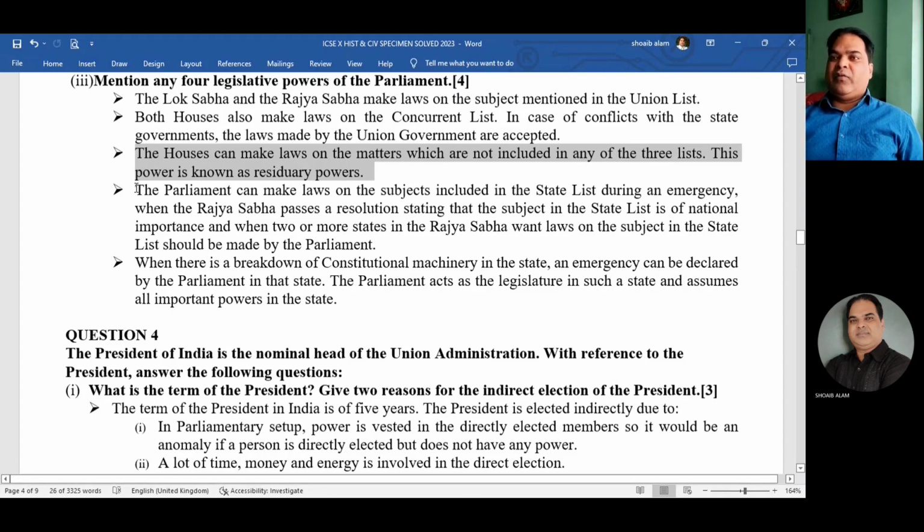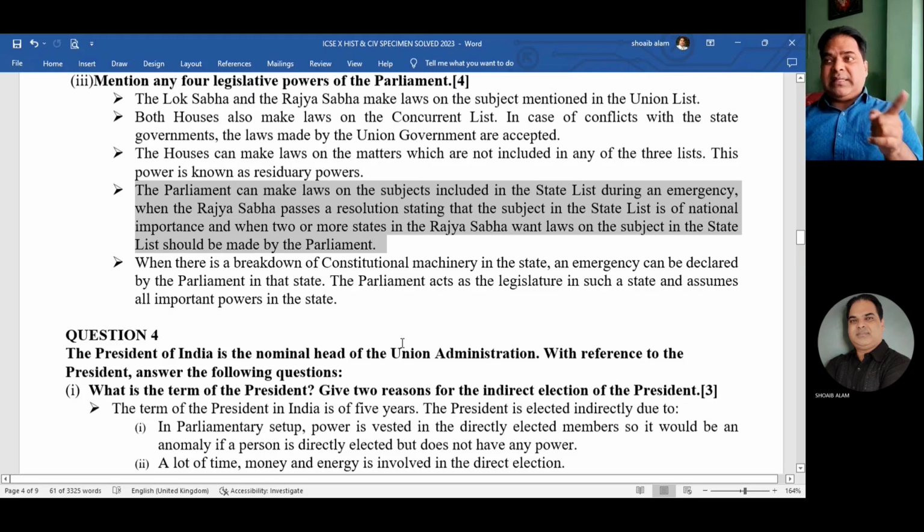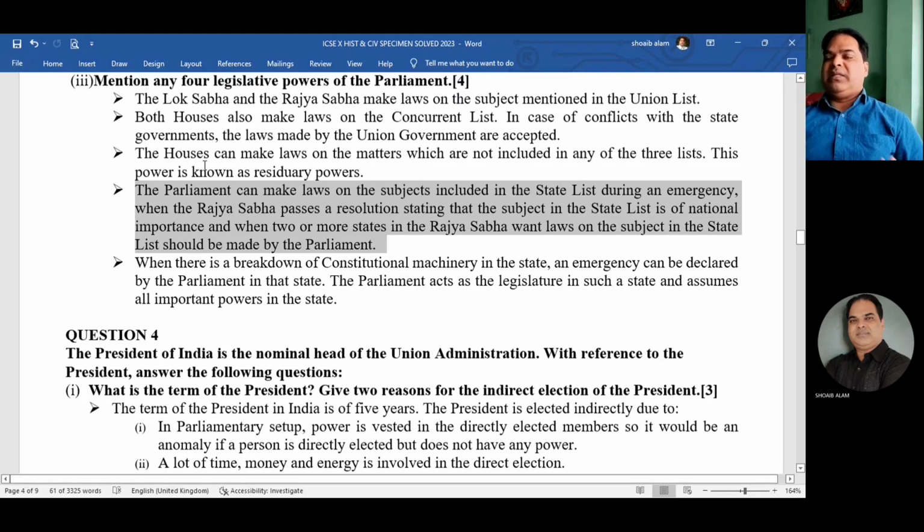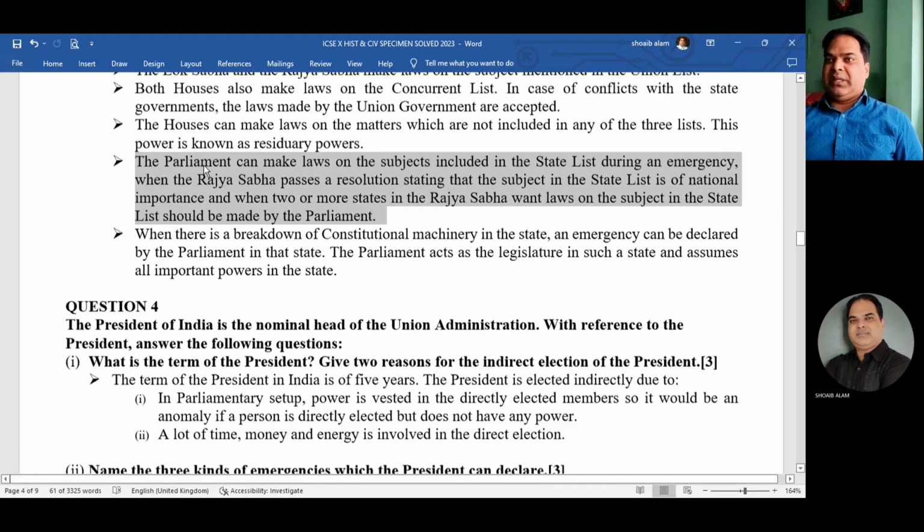And the fourth one, the Parliament can make laws on subjects included in the state list during an emergency, when the Rajya Sabha passes a resolution stating that a subject in the state list is of national importance. And when 2 or more states in the Rajya Sabha want laws on subjects in the state list to be made by the Parliament. Okay, so any 4 legislative powers you can mention.